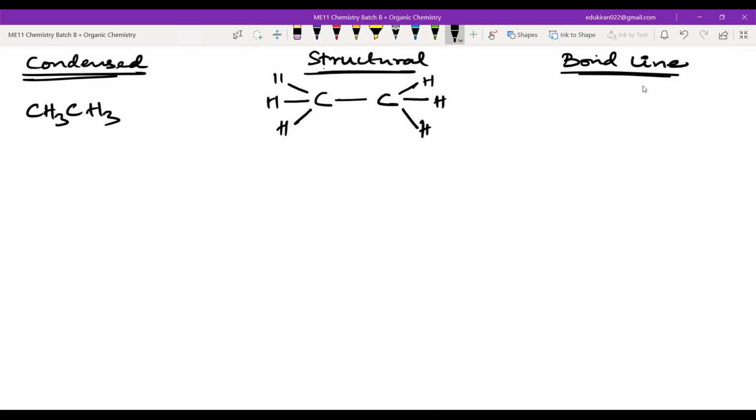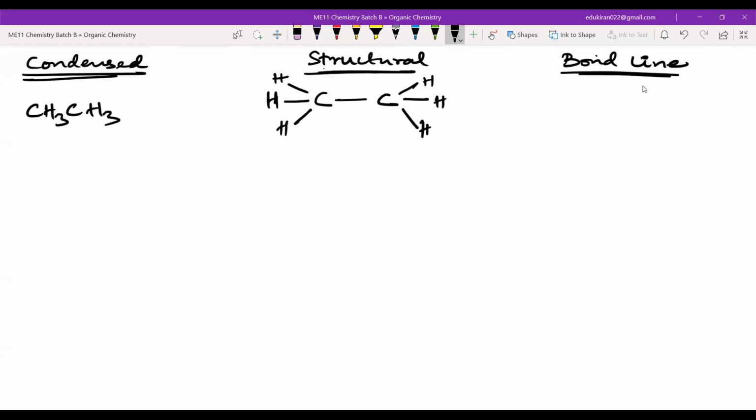Now, what did they say for bond line structure? What should I do? First rule: carbon and hydrogen bonded to carbon are never shown. That means I don't have to write anything till now. Now, what is the second rule? Heteroatoms and the hydrogen attached to heteroatoms are shown. What are heteroatoms? Atoms other than carbon and hydrogen. But we don't have any of those. So we don't have to write anything till rule second. Yes or no?